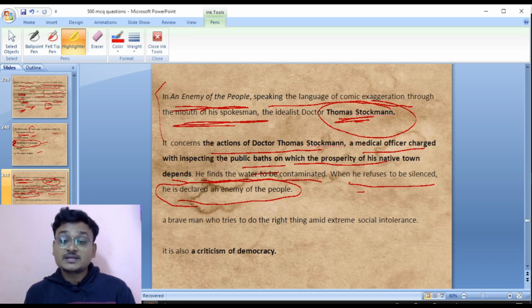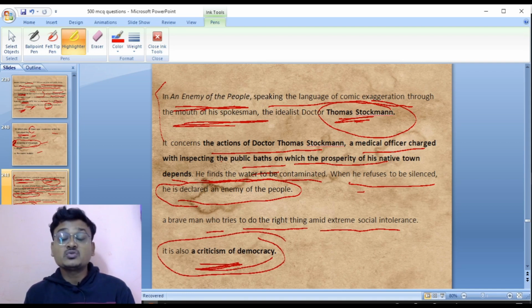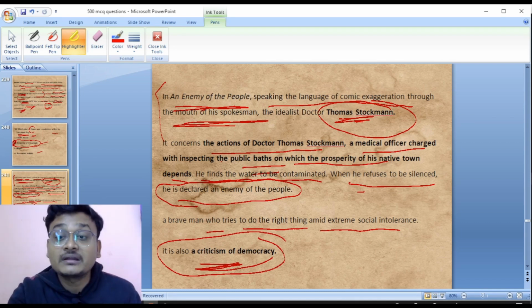So he was actually a brave man who tries to do the right thing amid extreme social intolerance. And it is also a criticism of democracy. So who is the enemy of the people? Thomas Stockmann, the idealist doctor, is the enemy of the people, and it was declared by the authority when he was raising his voice against the contaminated water.